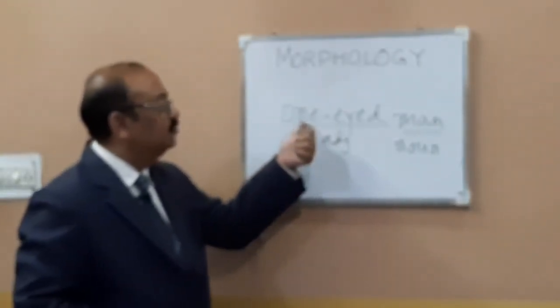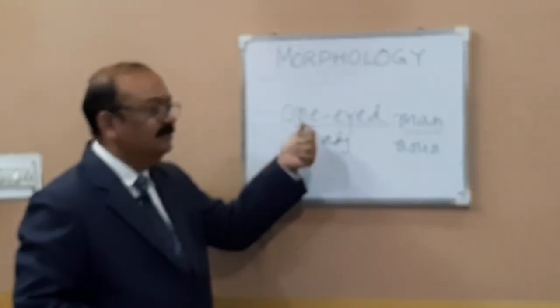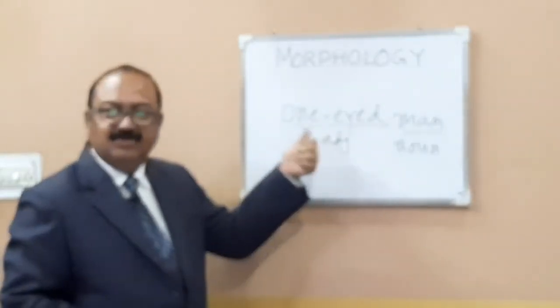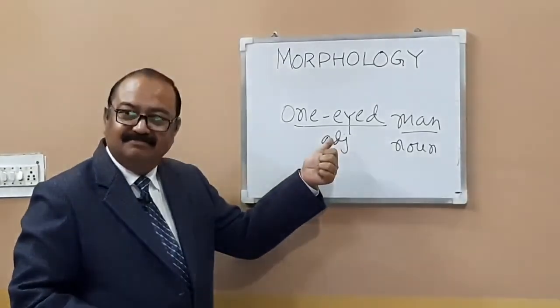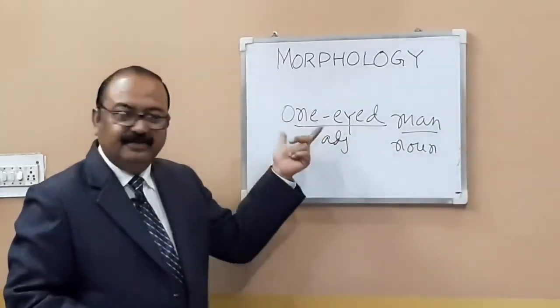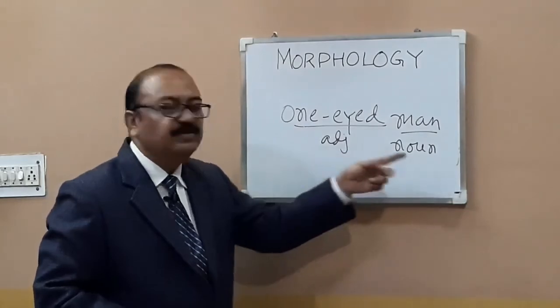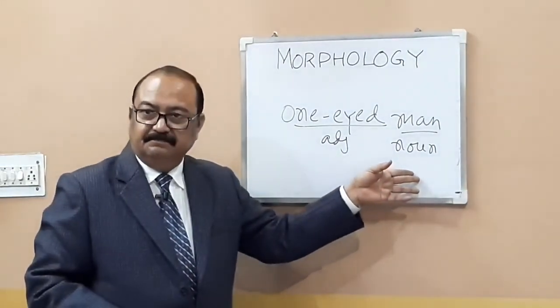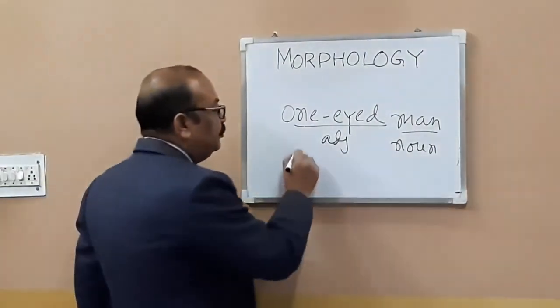Now, see, this is also like if you have number words here, then also like 10 rupee note, for example. So, if you have number words, then you have a hyphen. One-eyed man. So, this is adjective and this is noun. Okay, or 10 rupee note, as I said.